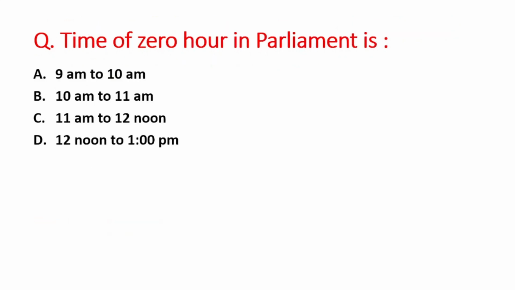Next question is, time of Zero Hour in Parliament is A option is 9 am to 10 am, B option is 10 to 11 am, C option is 11 to 12 noon, and D option is 12 to 1 pm. So right answer is option D, that is time of Zero Hour is from 12 noon to 1 p.m.